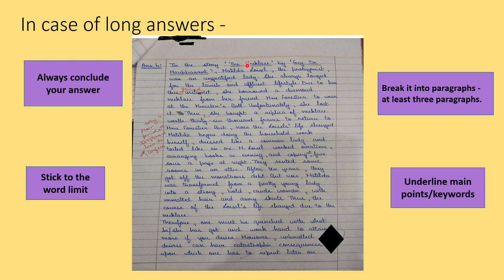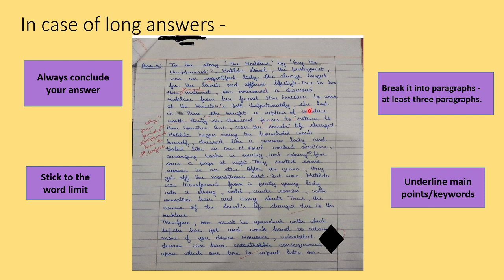So now here, in this answer, when you are writing, "unfortunately she lost it," they are talking about the necklace, that she has lost it. So then she bought the replica of the necklace worth 36,000 francs to return to Madame Forrester. Now here the question is that because of the necklace, the life of Matilda changed. So you have to comment on this.